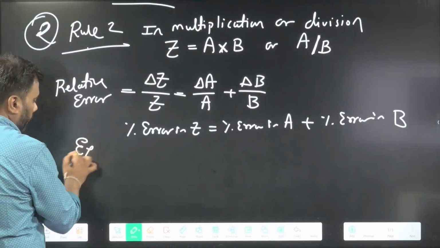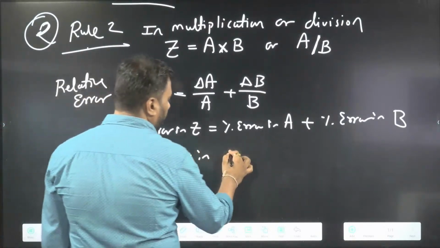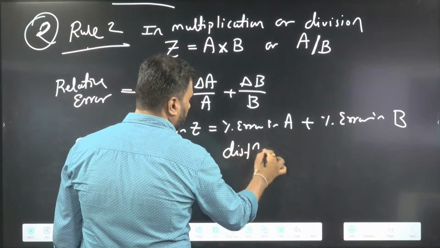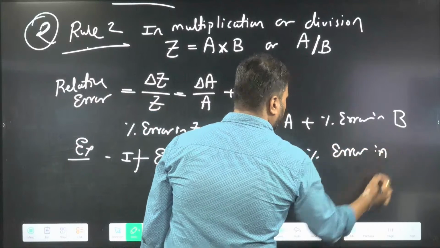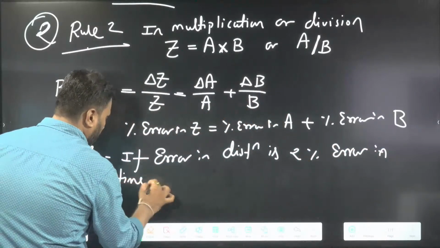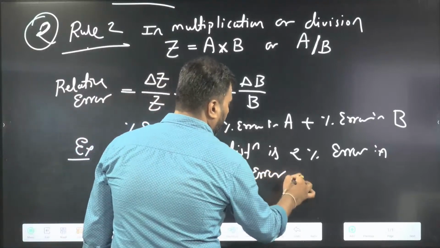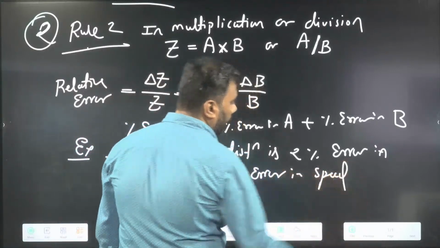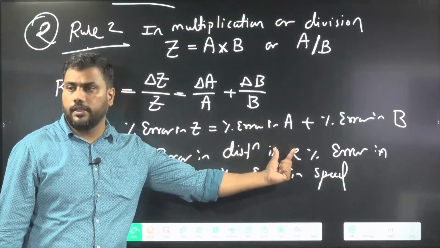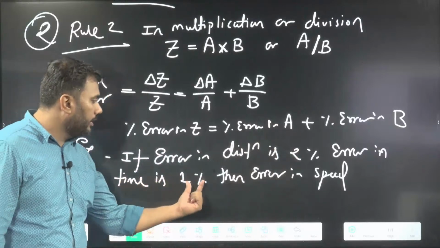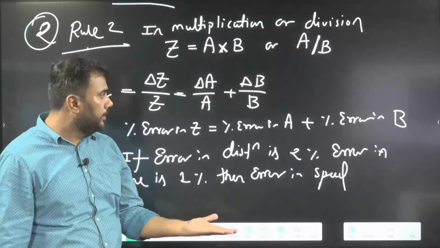For example, if error in distance is 2%, error in time is 1%, we need to find error in speed. Speed is distance by time.